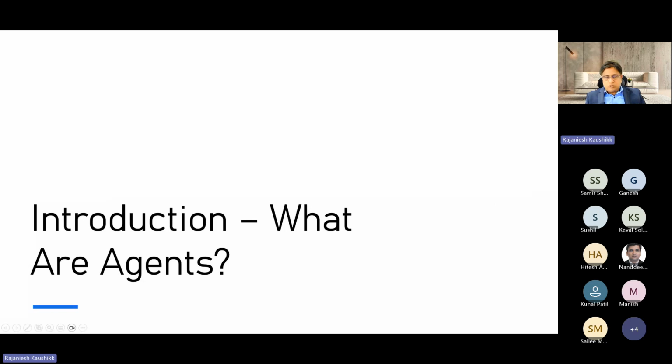So first and foremost, what are agents? Let me clear the air and think about chatbots. Generally people think of chatbots as following scripts, right? But let me tell you, agents don't follow scripts. Agents are proactive. They have memory, context, and tools, and then they can decide how to work based on your expectations.